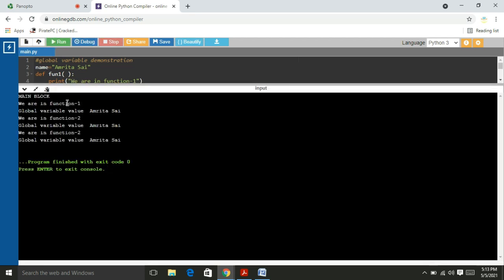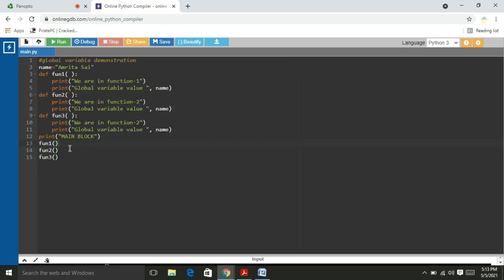Main block, the program execution is started. We are in function 1. Value of the global variable is Amrita Sai. The next function 2 is called, and we are in function 2. The value of the global variable is Amrita Sai. Next, function 3 is called. It also prints the value of the global variable, Amrita Sai.